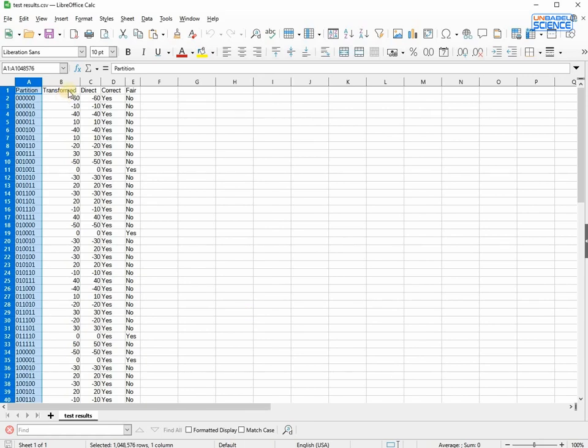The first column contains all the partitions. The second and the third columns contain the difference between what each of the 2 parts received according to the partition. The second column contains the difference obtained by decrypting the result from the result computed using the default partition. The third column contains the difference obtained by direct calculation with the same algorithm. The fourth column contains yes if the test succeeded for that partition and no otherwise. The fifth column contains yes if the partition turned out to be fair and no if it didn't.